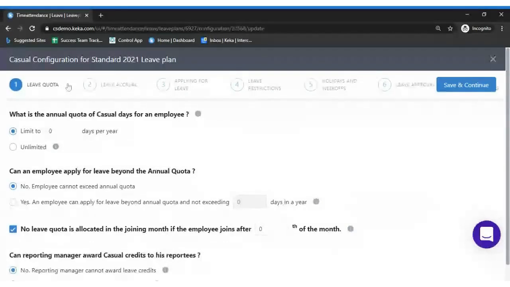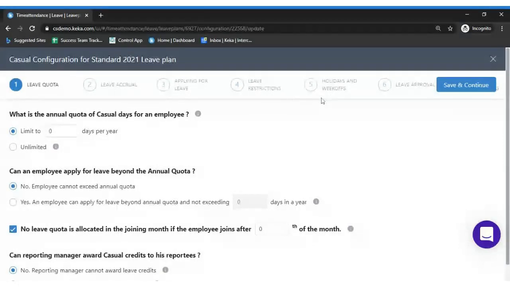For that particular leave quota, in the second step you configure how the leave accrual will happen for the annual quota which you have provided. In the third step, how can an employee apply for a leave for that quota which has been generated. In the fourth step, leave restrictions: we can configure how an employee can apply for a leave and what restrictions you have before you apply a leave.